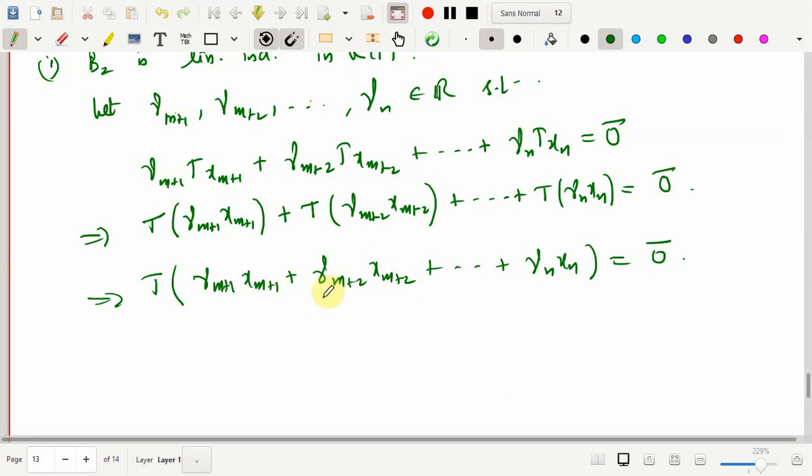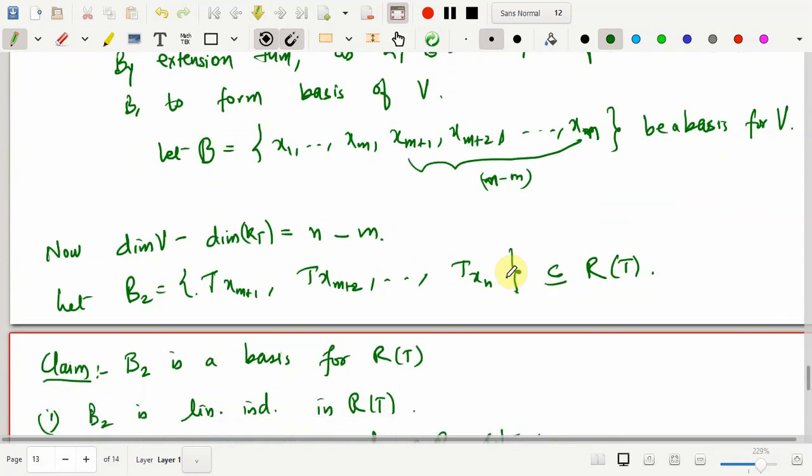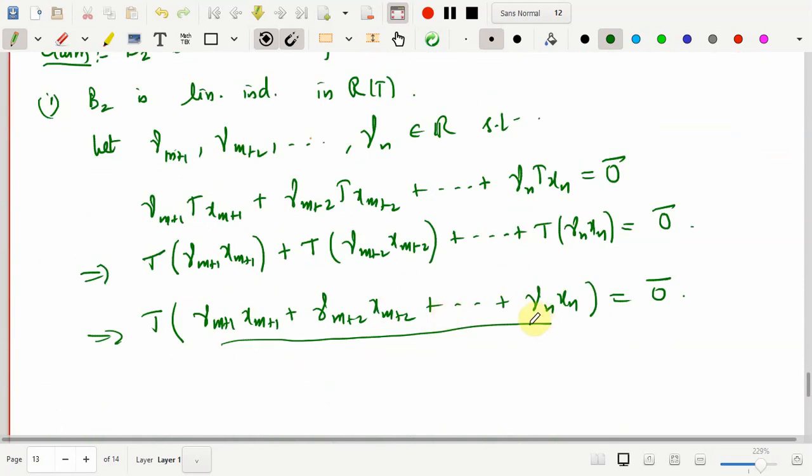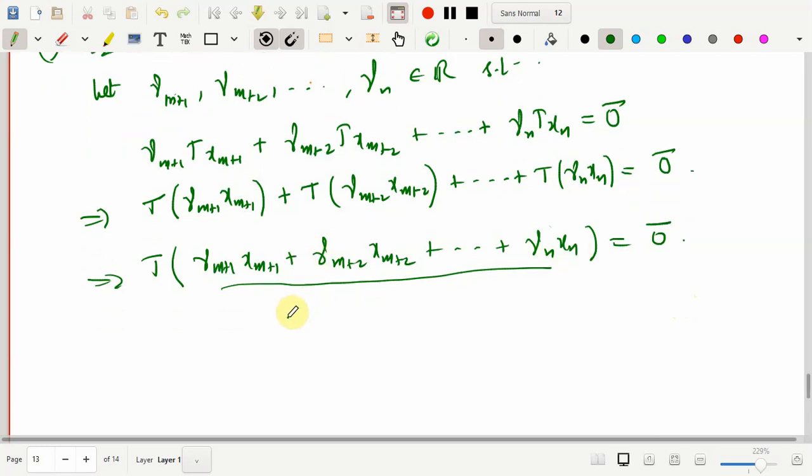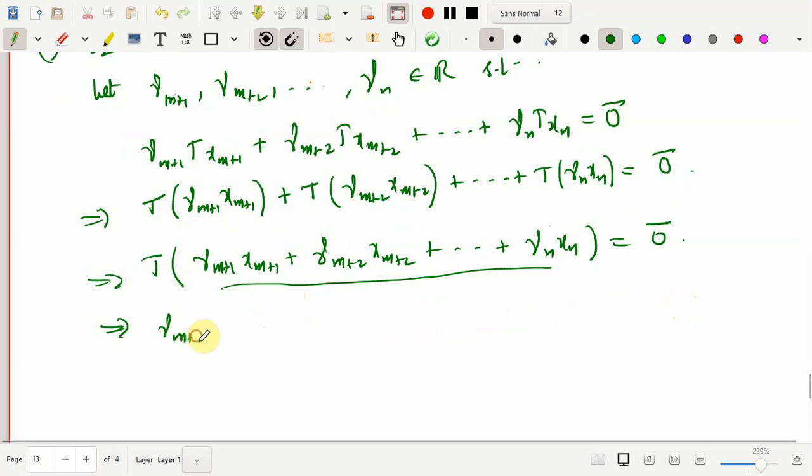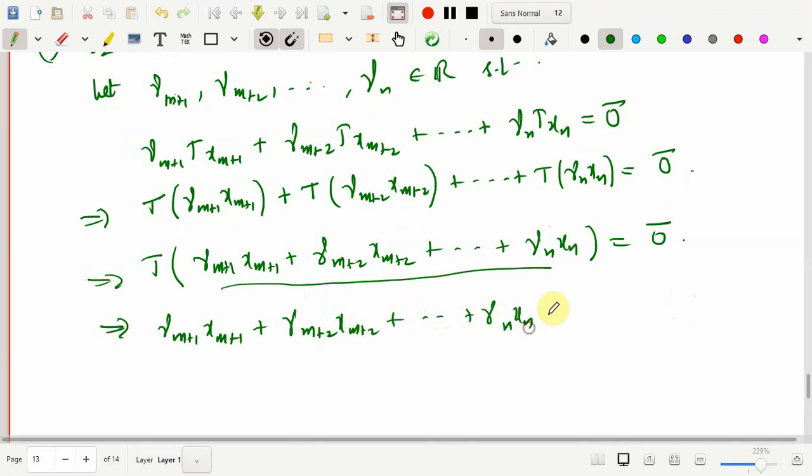So when you say that T of a certain vector is equal to 0, what immediately comes to your mind is that this vector should belong to the kernel of T, as per the definition of the kernel of T. You know that xm plus 1, xm plus 2, till xn are the vectors coming from V, they are part of the basis of V. So obviously the linear combination will also be coming from V. So this is a vector in V such that its image is equal to 0, which means this vector has to belong to the kernel of T, because every such vector whose T of x is equal to 0 is a part of the kernel of T. So this implies that gamma m plus 1 xm plus 1 plus gamma m plus 2 xm plus 2 plus, till gamma n xn belongs to the kernel of T.